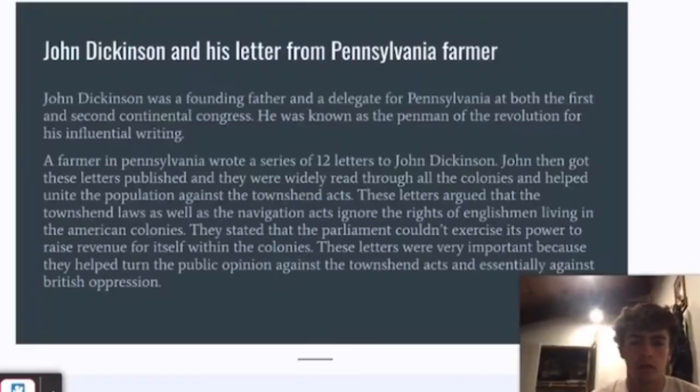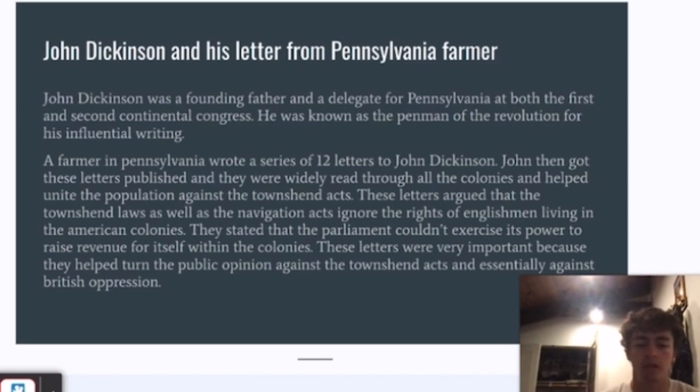John Dickinson and his Letters from a Pennsylvania Farmer. John Dickinson was a founding father and a delegate for Pennsylvania at both the First and Second Continental Congress. He was known as the Penman of the Revolution for his influential writing. He wrote a series of 12 letters as a farmer in Pennsylvania. They were published and widely read through all the colonies and helped unite the population